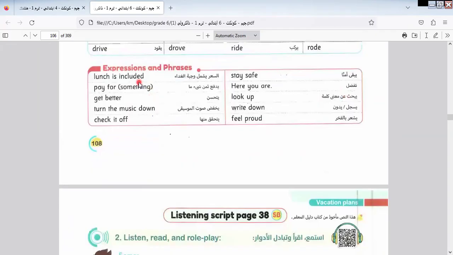Here are some expressions. Let's study together. Lunch is included. When we talk about presenting lunch, or saying that the price includes lunch, we say "lunch is included." Pay for something. Get better.